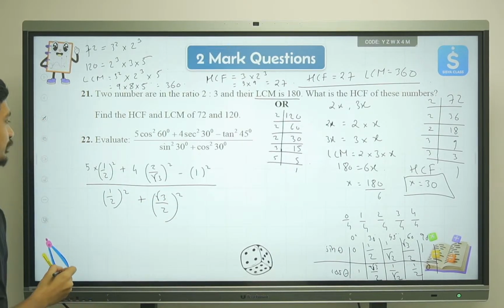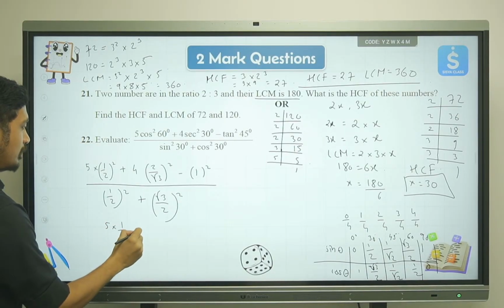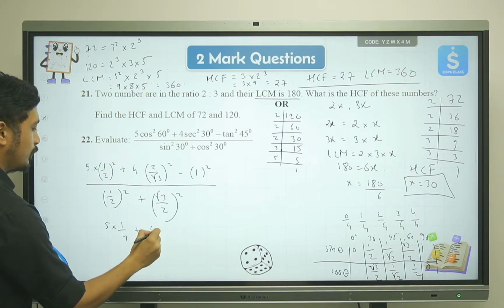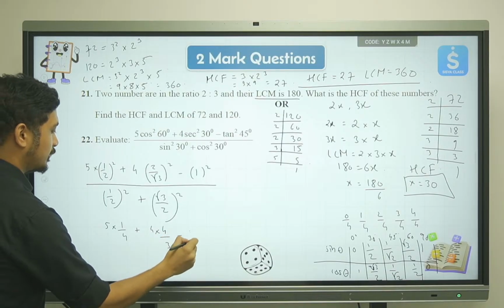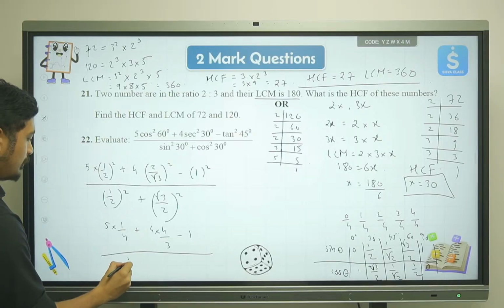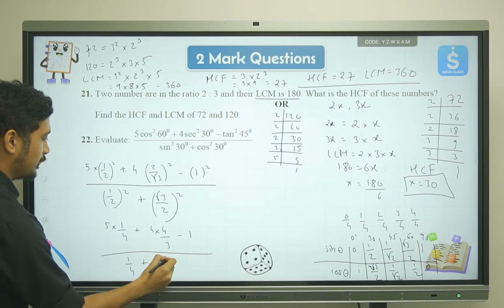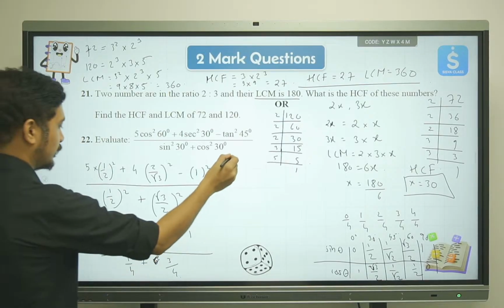Okay, so what we'll get is 5 into 1 by 4 plus 4 into 4 by 3 minus 1, whole divided by 1 by 4 plus 3 upon 4. Let's try to solve it more.